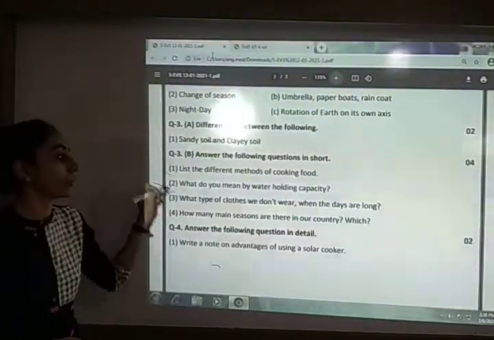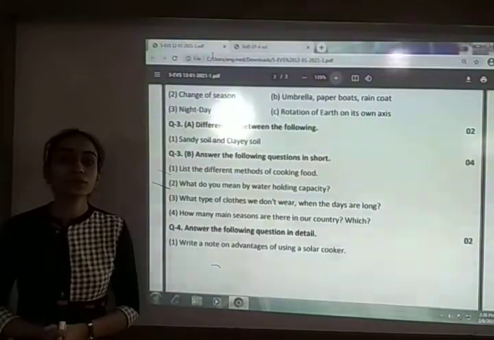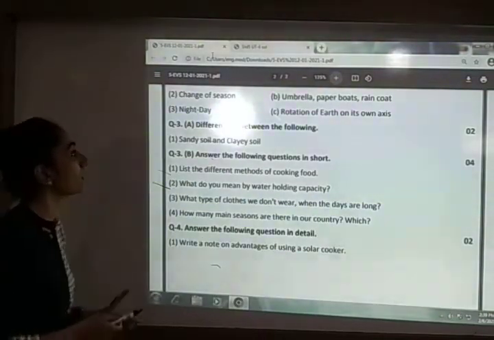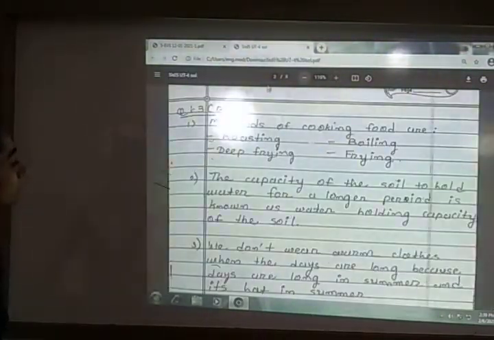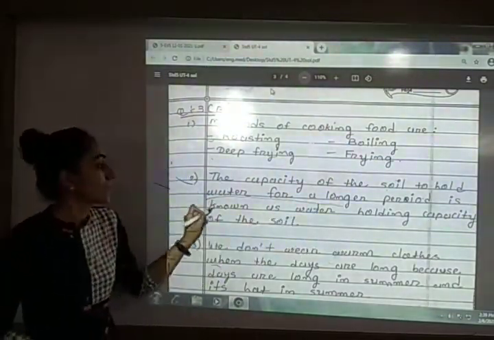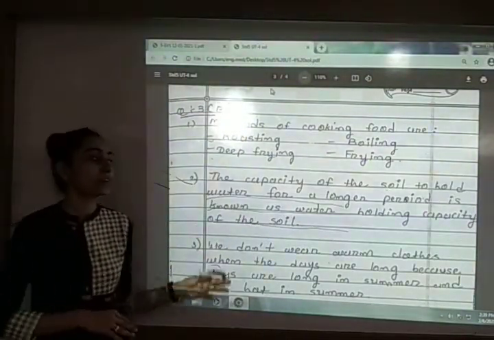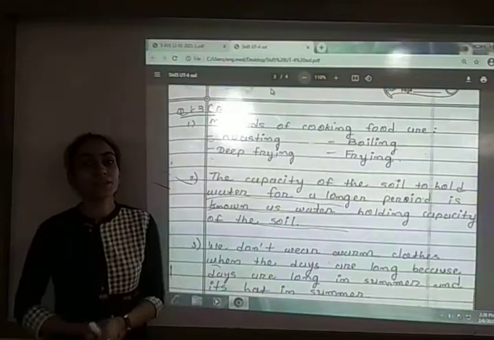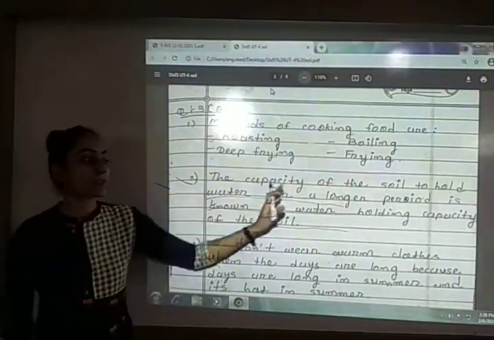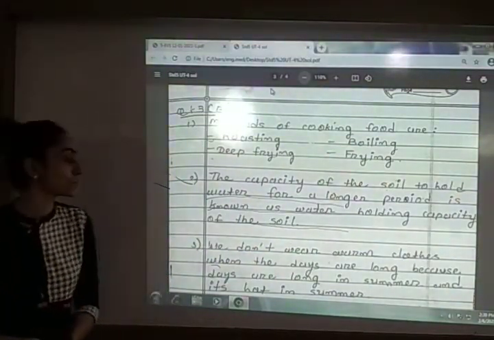What do you mean by water holding capacity? So we know that the capacity of the soil to hold the water for a longer time is known as the water holding capacity of the soil. So let me see the answer. Some of you had written water draining capacity. The capacity of the soil to hold water is known as the water holding capacity of that soil.